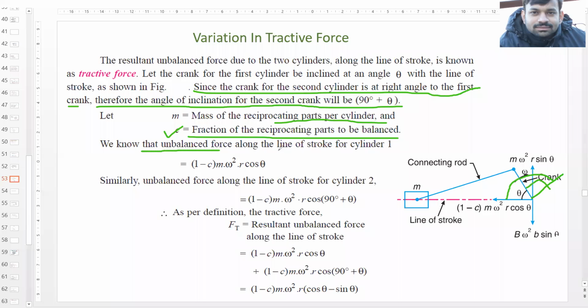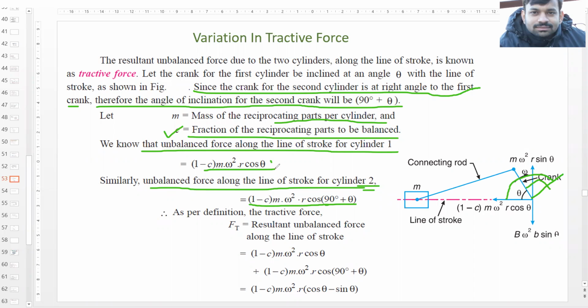Now we know that unbalanced force along the line of stroke for cylinder 1 would be (1 minus c) m omega square r cos theta. So this is the unbalanced force, and unbalanced force along the line of stroke for cylinder 2. This cylinder 2 is at 90 plus theta angle, and the value of unbalanced force would be (1 minus c) m omega square r cos(90 plus theta), right?